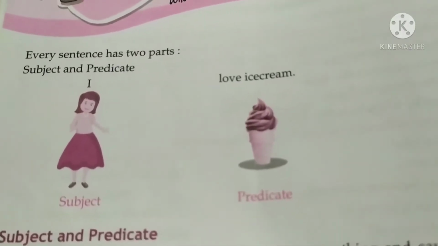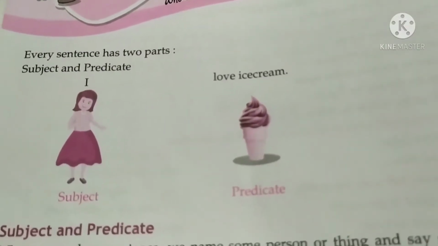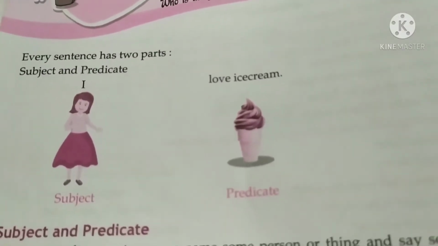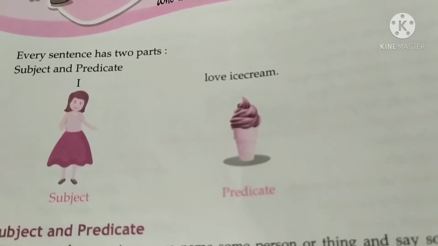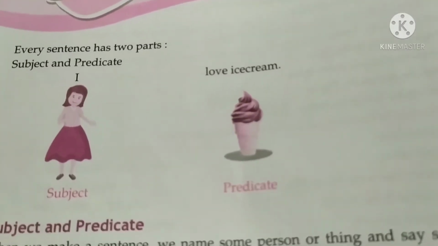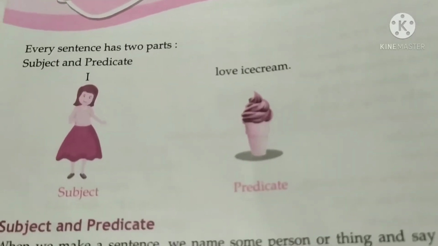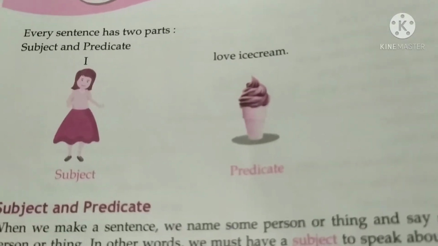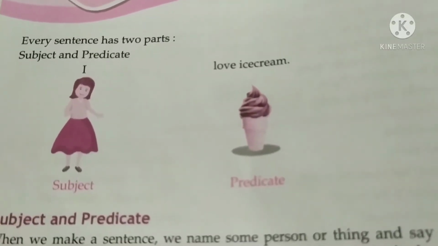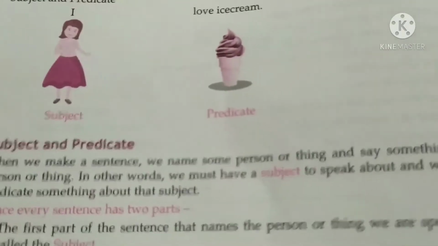Here love is the verb, and love is a part of the predicate. So I is the subject, and love is the part of the predicate. I hope this is clear.